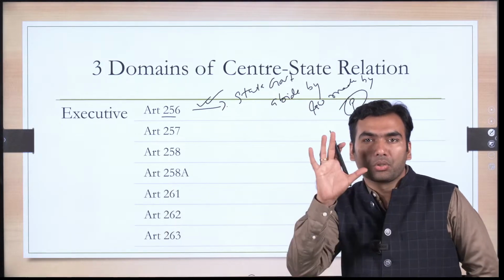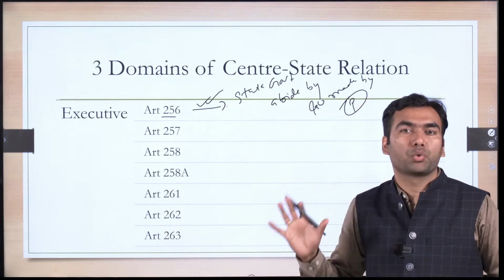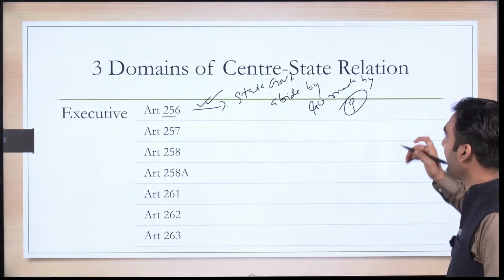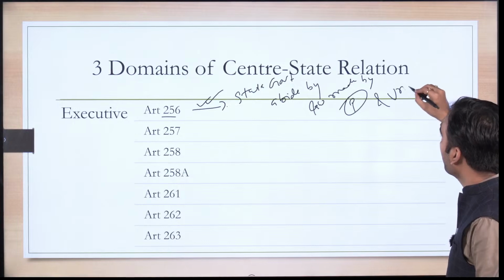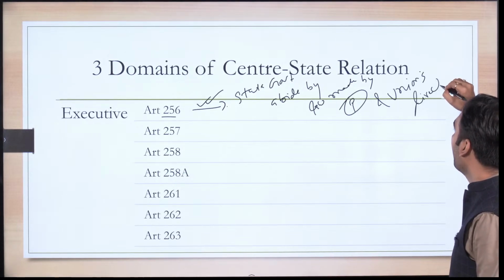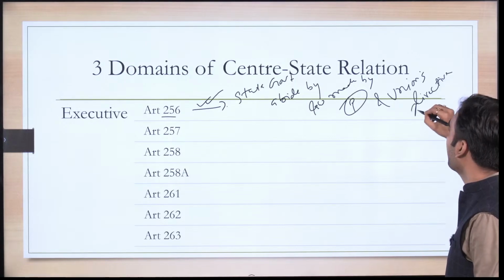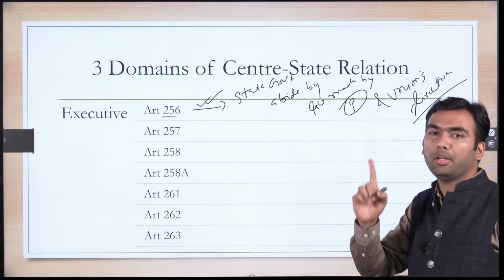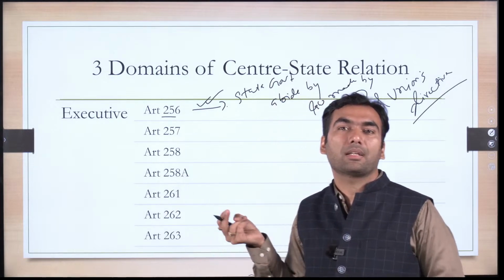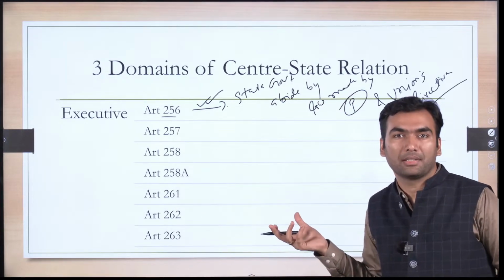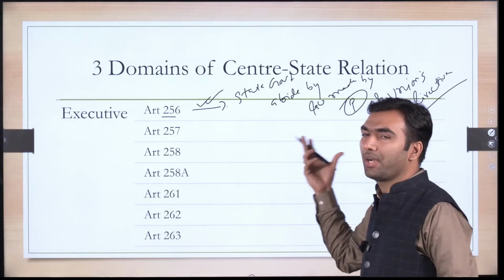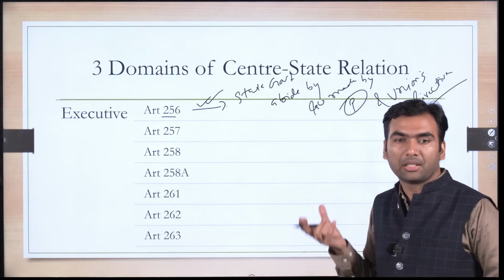So a state does not have any choice. Parliament has made a law, you have to implement it. And also union's directive. Like union government has given some directive, you have to implement it. Now this is something you can start thinking of as the centralizing tendency. A state has not been given any choice here, whether they like it or not.